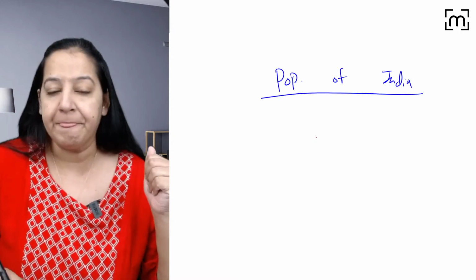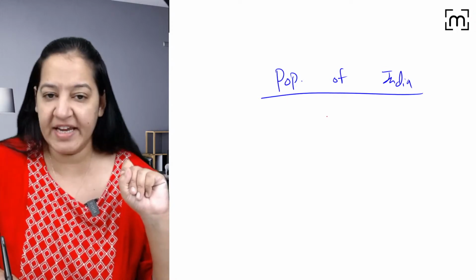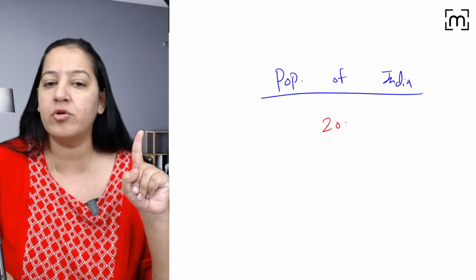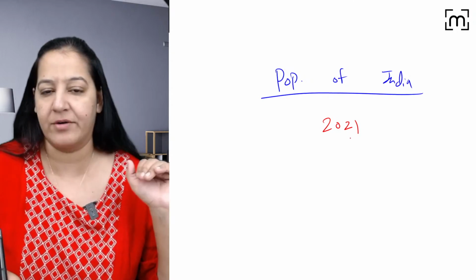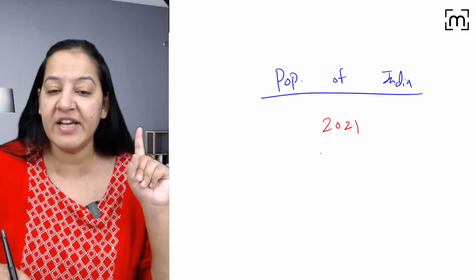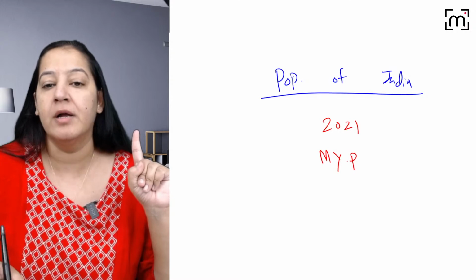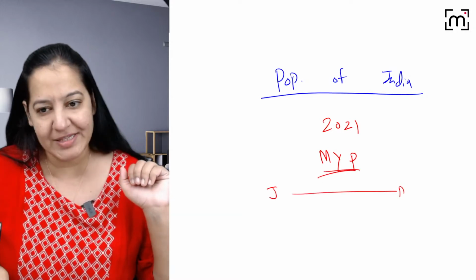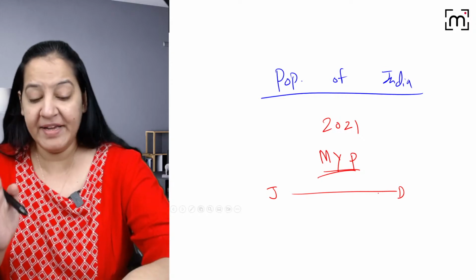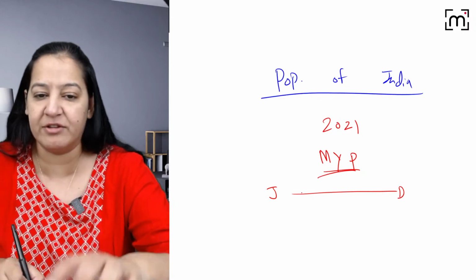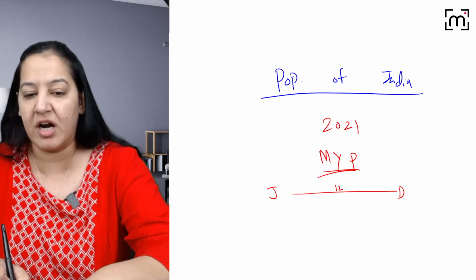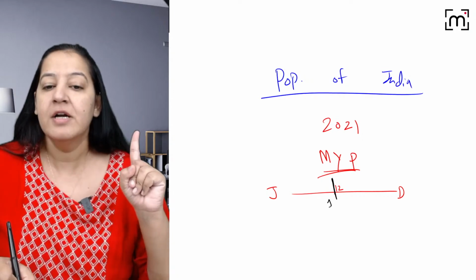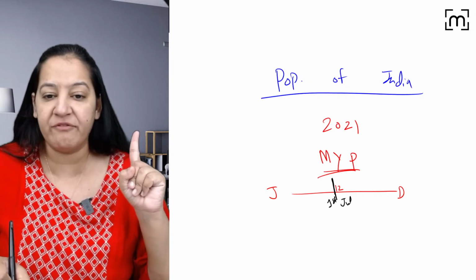So when to measure? We take it yearly. Just suppose if we talk about 2021, the last year, we call it mid-year population. In a year we have 12 months, from January to December. The mid-year is the starting of the 7th month, that is 1st July. So we take mid-year population on 1st July.